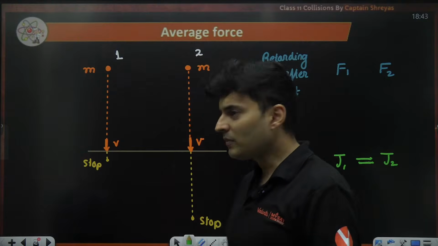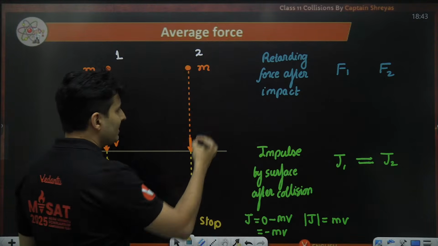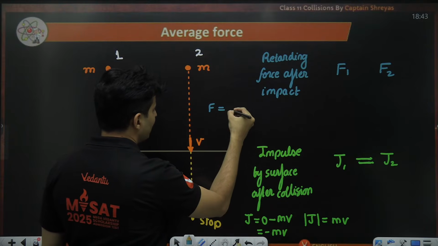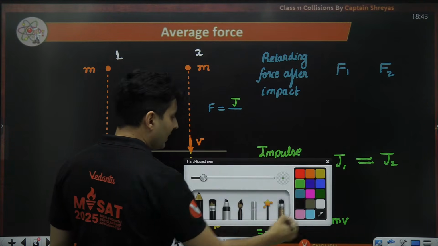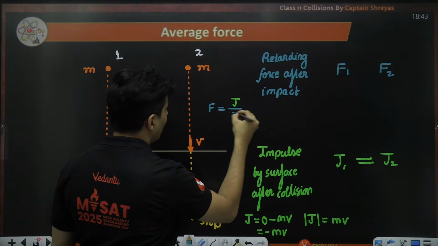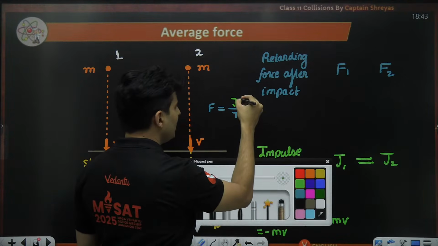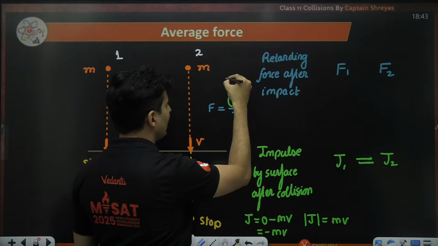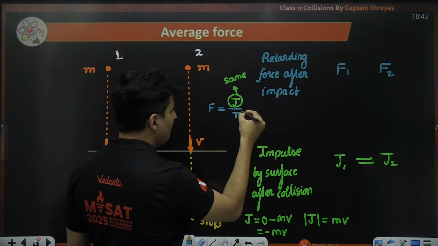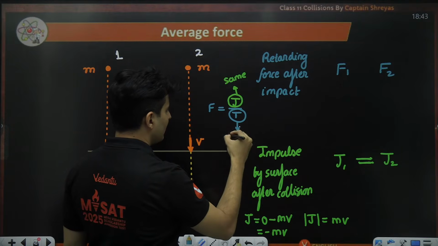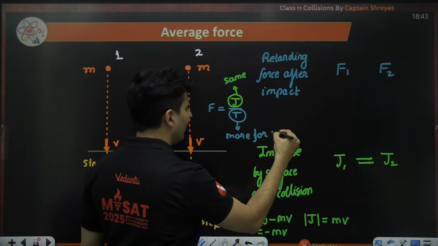That's all. If you now ask me the force part, then the average force is nothing but the impulse divided by the time interval. Now, this time interval is different. The J part is the same for both. This time part is more for case 2.